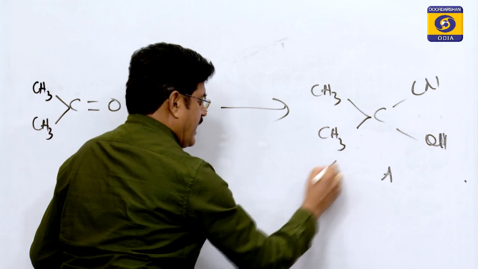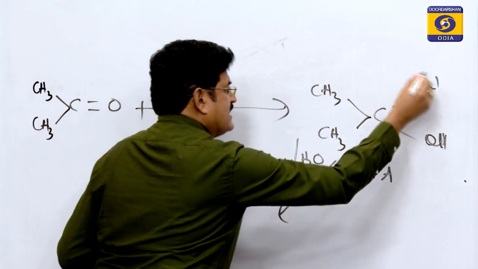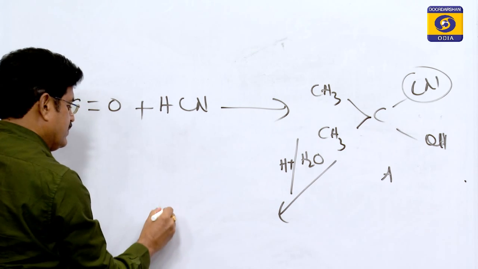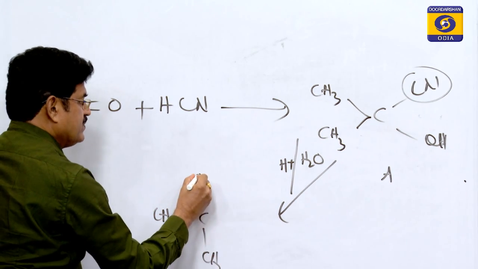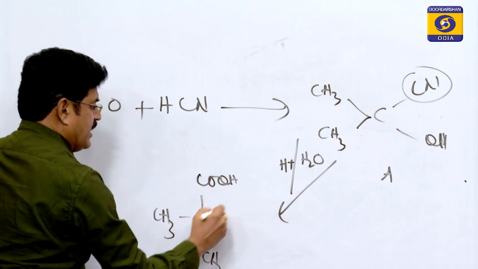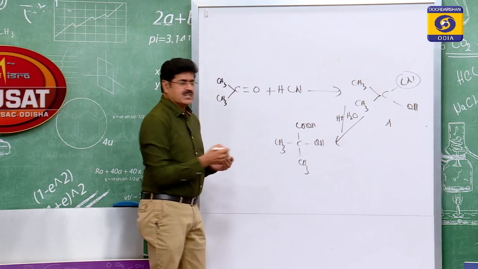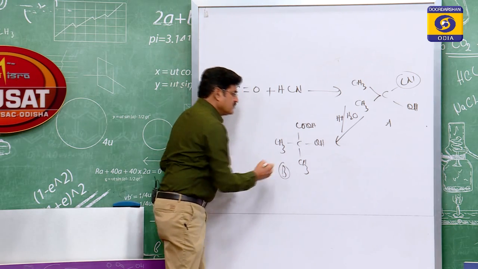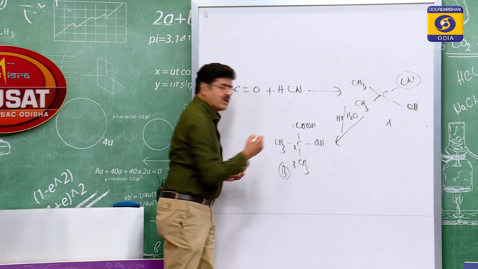This compound A upon acid hydrolysis, where cyanide is hydrolyzed to COOH, gives a hydroxy acid. This is the hydroxy acid, compound B. Can you give the IUPAC name of this compound? Very simple, 1, 2, 3.